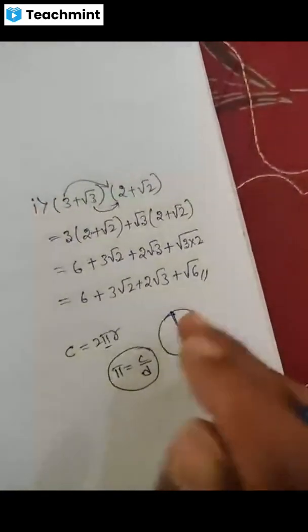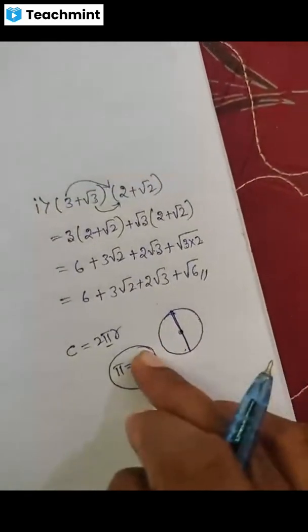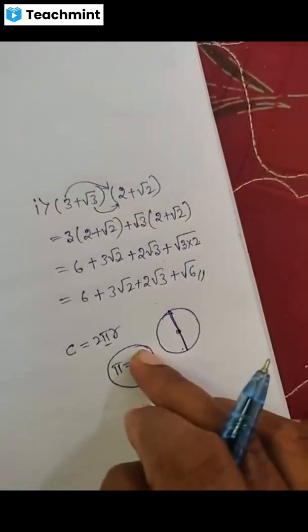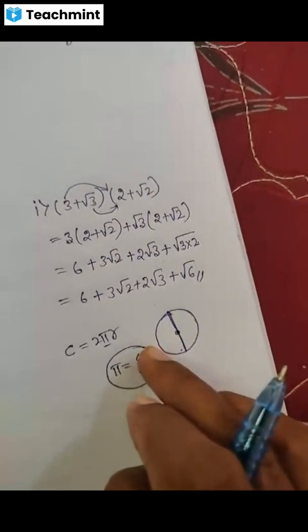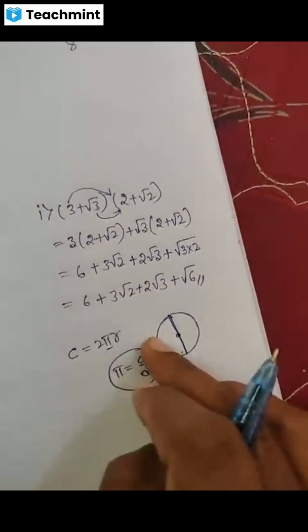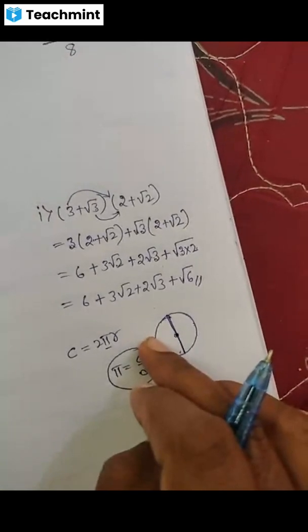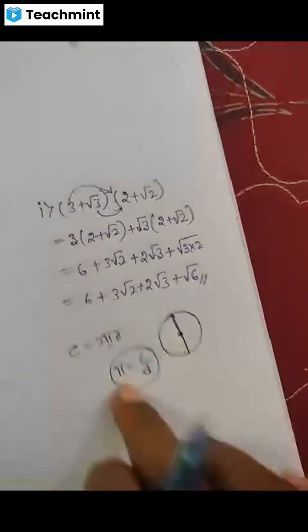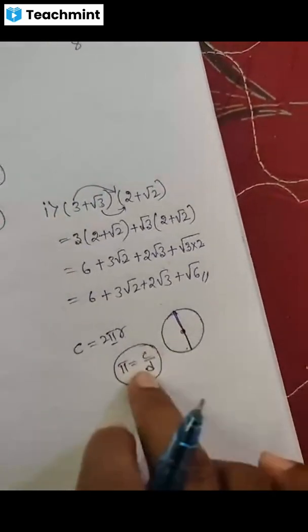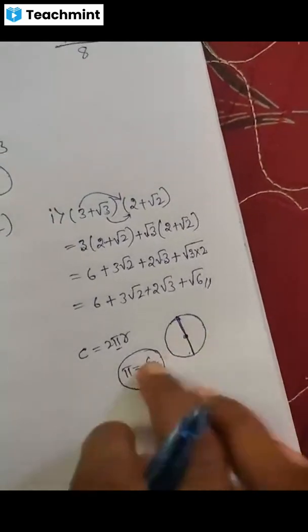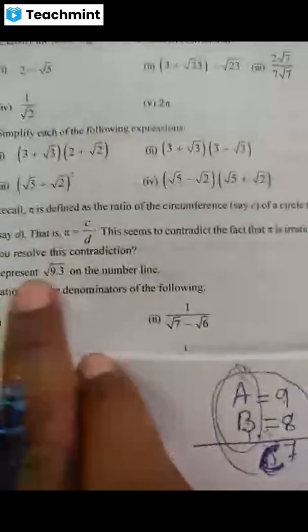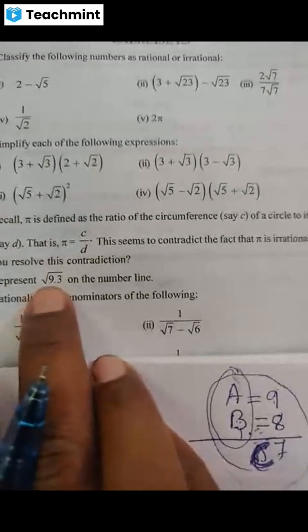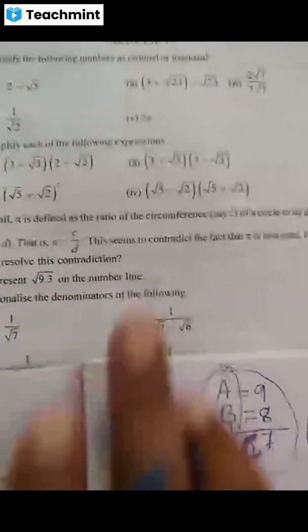Large decimal expansion. So that is not having an end. It is not terminating and also never ending, non-terminating, non-repeating decimal expansion. So it is called an irrational number. Okay, right.